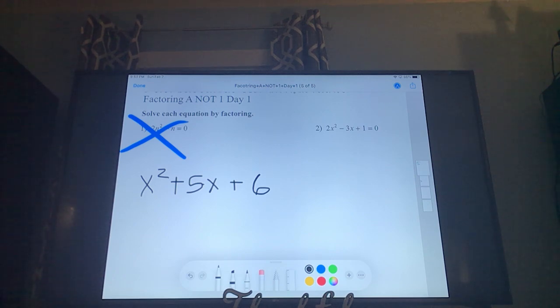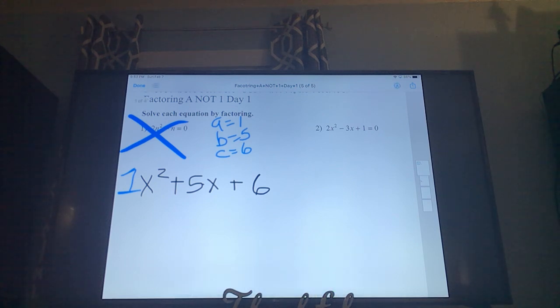And A was 1. We had our A, B, and C, and we could identify those. So we could look at this and say, well, A is 1, and I'm going to draw it on here. There's really a magic 1 right there. Our B was 5, and our C was 6. These are the ones where A was 1. And so if you look at the top of your assignment sheet, it very specifically says A is not 1. So all these problems, A was not going to be 1.